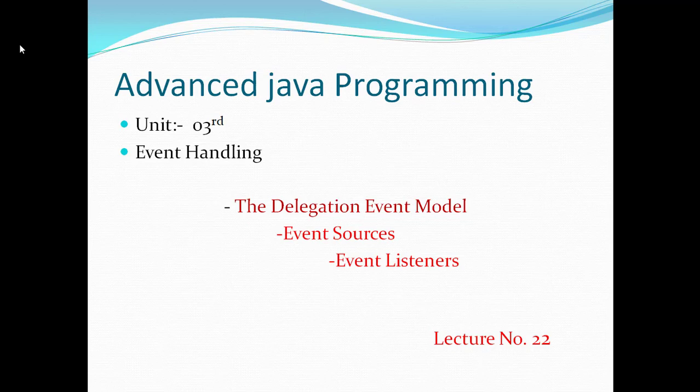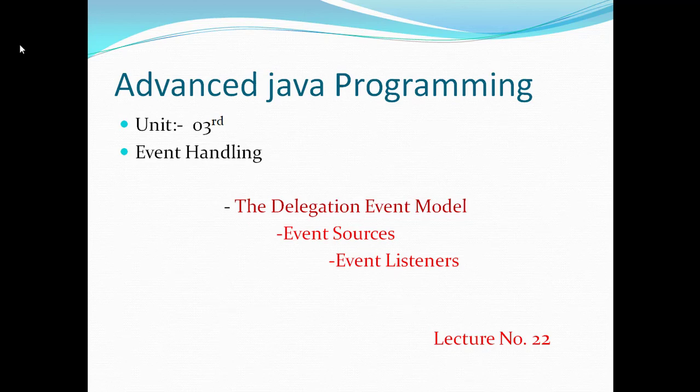In AWT and Swing, we have studied a number of components or controls. These controls are classified into two categories: active control and passive control. The active controls are the controls or components which generate some type of event. The event generating controls are called the active controls, and the controls which do not generate any type of event are called the passive controls or passive components.